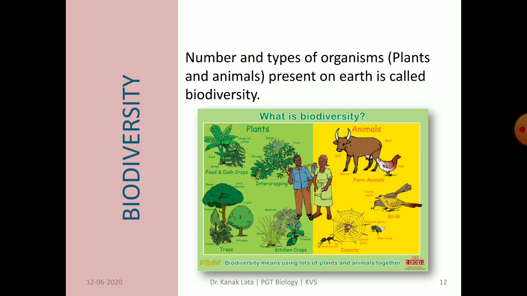The next topic is biodiversity. Bio means living and diversity means variety. So biodiversity means the number of different types of plants and animals present on earth. That is, the different varieties of flora and fauna present on the earth. So this is the biodiversity.